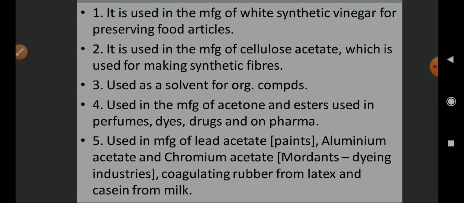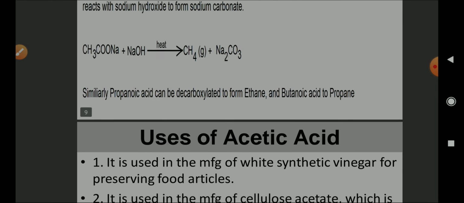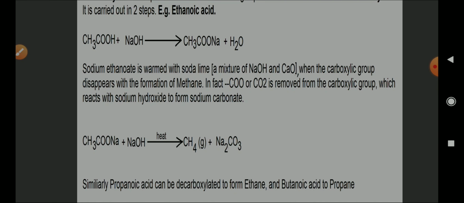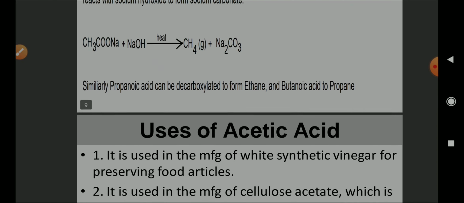You are required to know its lab preparation, then the name of the bacteria, then the other ways of preparing acetic acid, and the chemical properties. I hope you understood about the topic acetic acid.